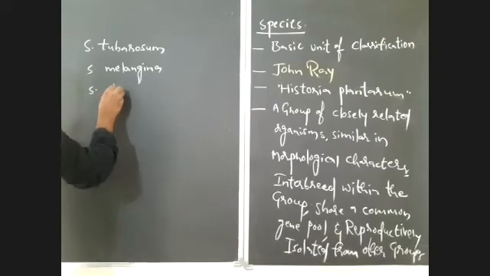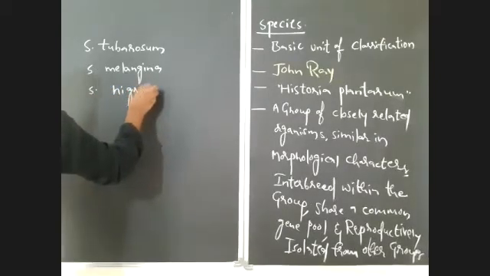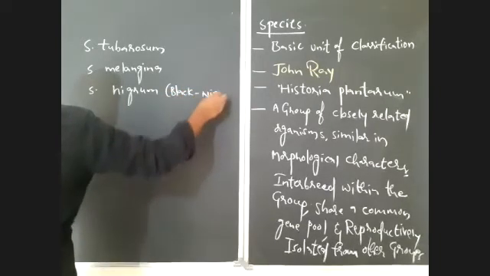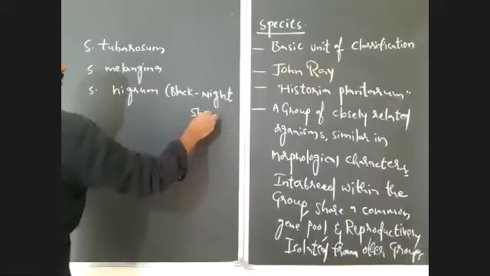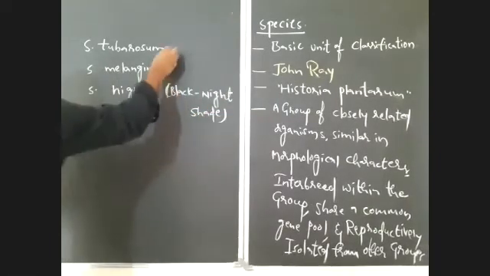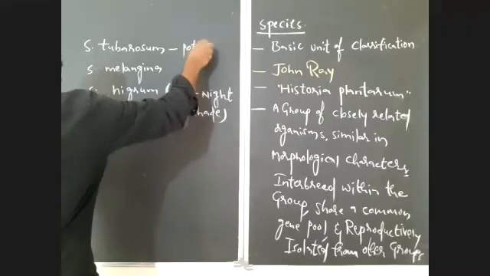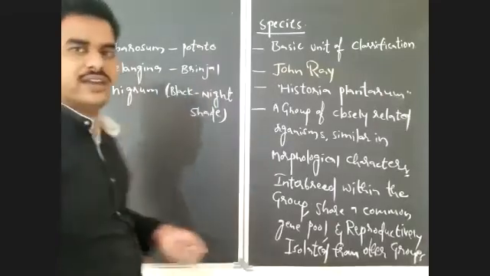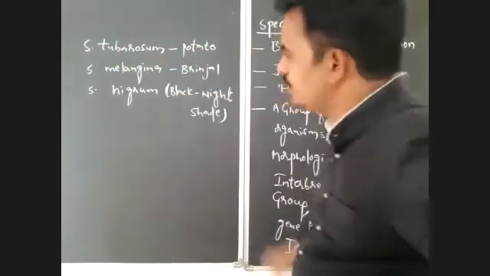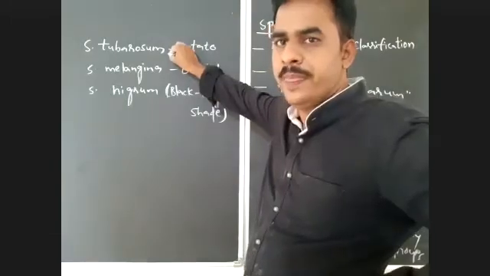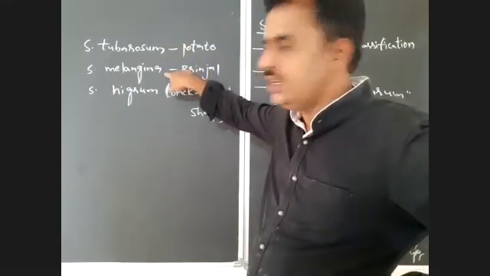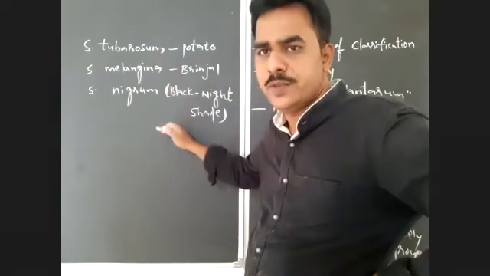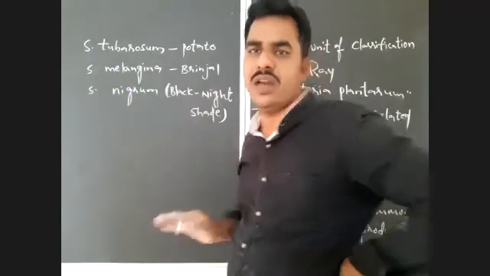Solanum nigrum. Black nightshade is the common name. And here it is potato. It is brinjal. If you observe here, tuberosum is one species, melongena is one species, nigrum is another species. So here three different species collectively form a genus, that is Solanum.